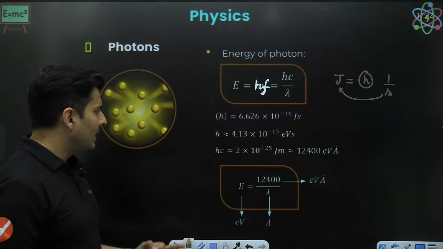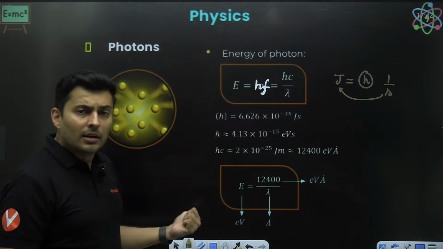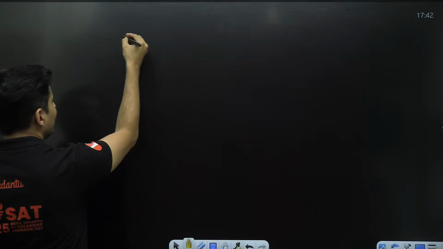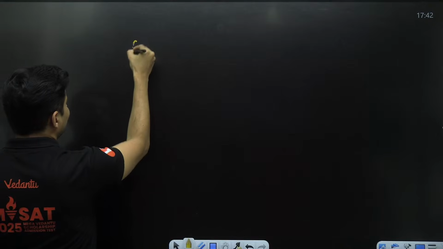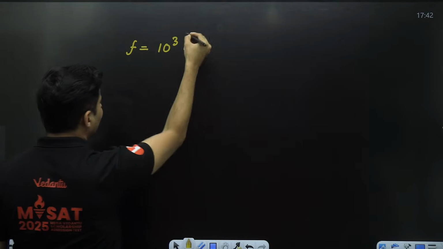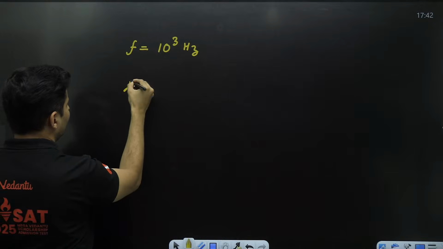Having said that, there is a shortcut way of finding energy of a photon. Imagine if I tell you I have light of frequency 10 raised to 3 hertz. What is the energy of that photon?